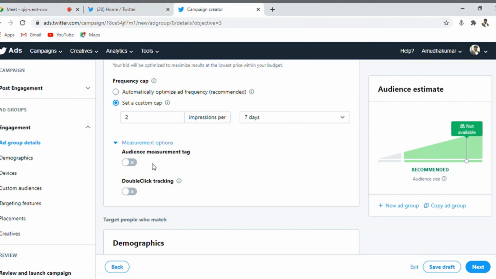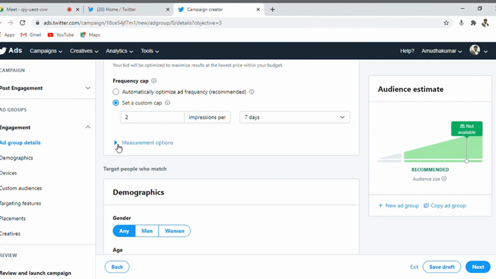Remember, this is an engagement campaign, which means you have a Twitter tweet that needs to reach more people and increase likes and retweets. So there is no need for an audience measurement tag and double click tracking, because you are not going to go out of your Twitter ad platform. So we don't need this at this point. We will discuss the measurement tag a little later.